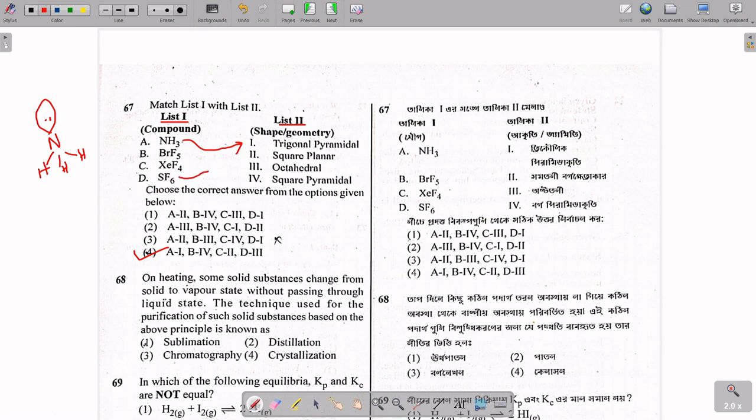SF6 is octahedral. Let's see the other options. D is 3, so D is 3 over option 4. Then XeF4 is square planar, so C is 2 over here, and B is 4. B is BrF5, which is square pyramidal. At the base side there will be 4 fluorine, and on the above side 1 fluorine will be there. So this is square pyramidal, and option 4 is the correct answer.